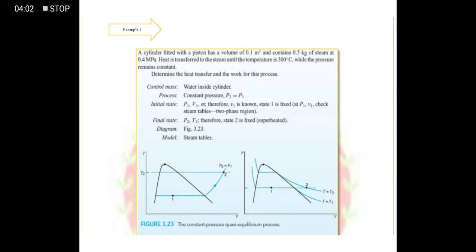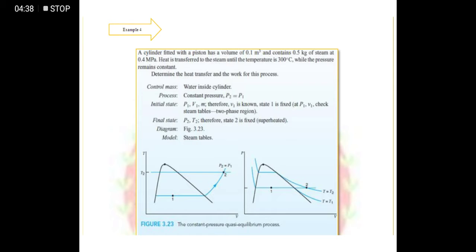Take note of this one na steam yung binanggit dito, at 0.4 megapascal. Heat is transferred to the steam until the temperature is 300 degrees Celsius while the pressure remains constant. Okay, take note here that pressure remains constant, so therefore we can apply the enthalpy, if the enthalpy is yun yung hinahanap. Okay, so sabi dito, determine the heat transfer and the work for this process. Hahanapin daw natin yung heat transfer at saka yung work na nangyari dito sa process sa system natin.